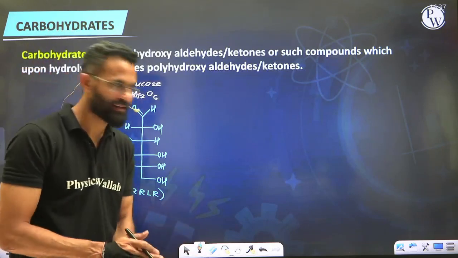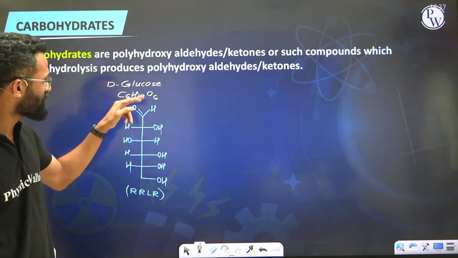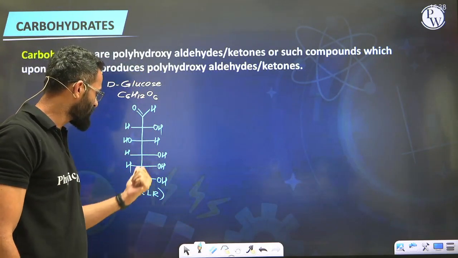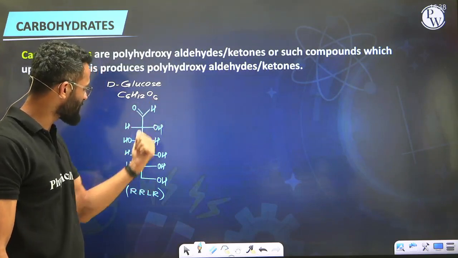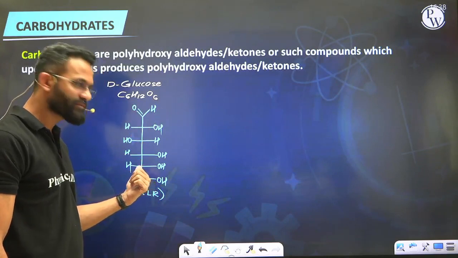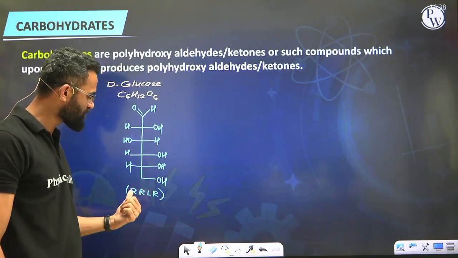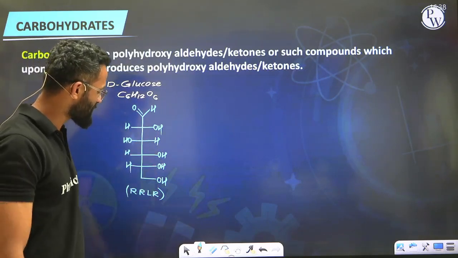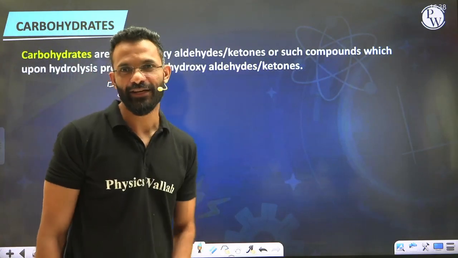I repeat again. The molecular formula for D-glucose is C6H12O6. What we did is we wrote all the 6 carbon atoms in a straight chain in the Fischer's projection. The first carbon we made aldehyde, the last carbon we made primary alcohol. Now from the fifth carbon, moving upward, we put the OH group in the sequence of right, right, left, right. The remaining valencies we satisfied by H, and that's how we got the open chain structure of D-glucose.